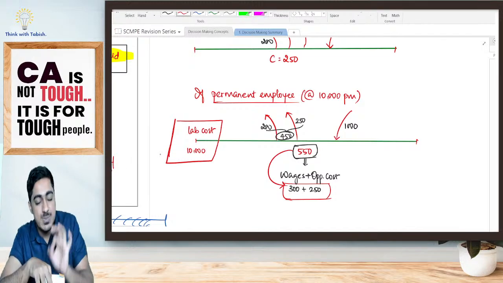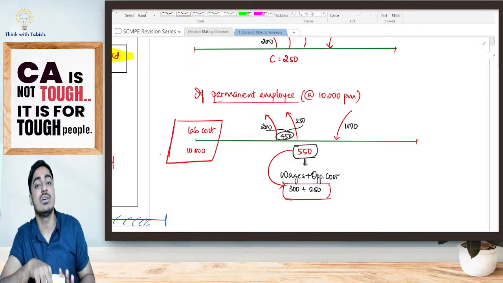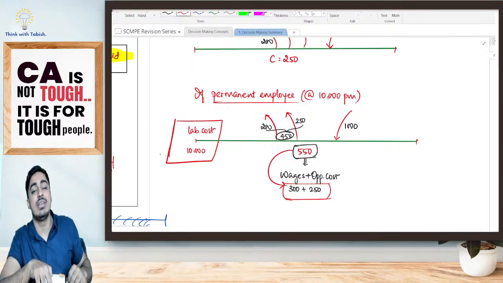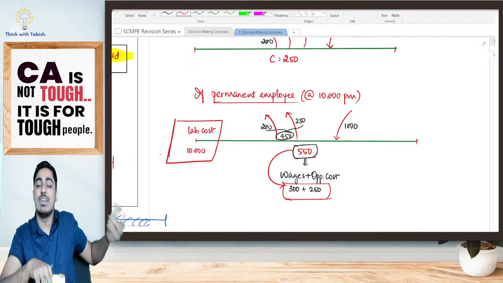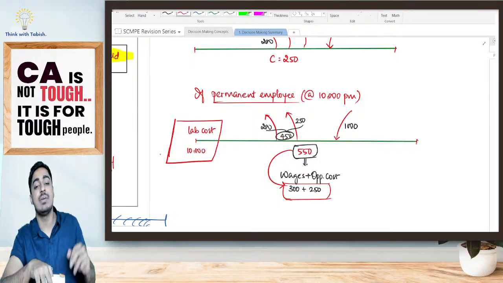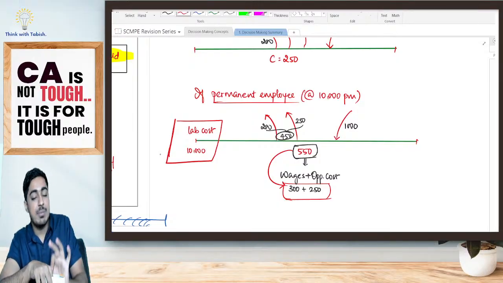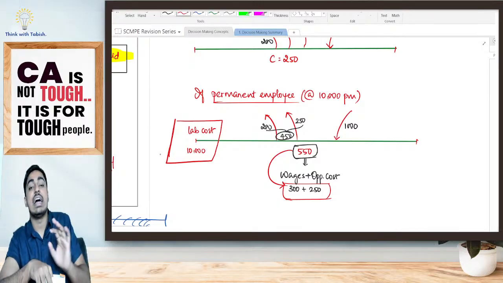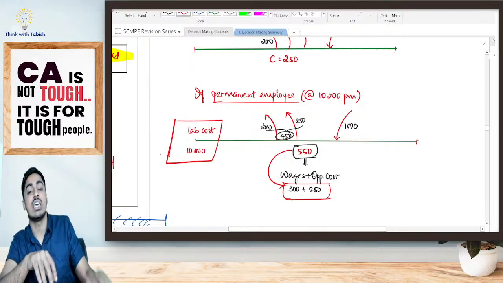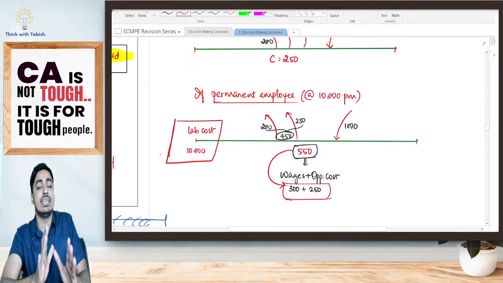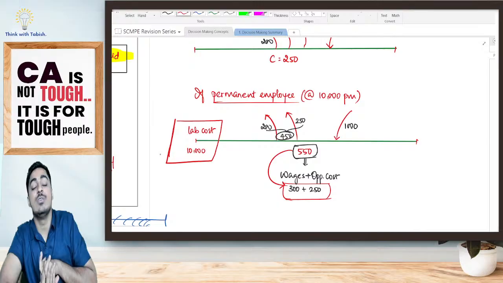Labor, should I incur specifically to sell this shirt? No. Labor otherwise also I am incurring. Labor 10,000. Anyways, he is my permanent employee. I am paying him. That means I will be incurring only my material cost of 250 as well as variable overhead of 200 rupees. That means the ideal cost that I will be incurring is only 450.